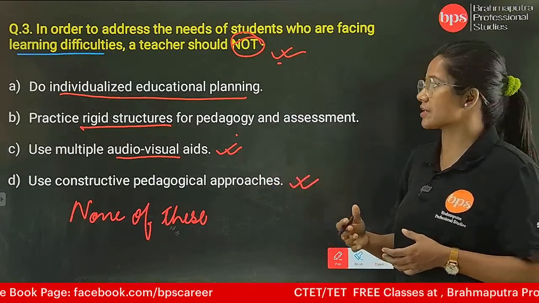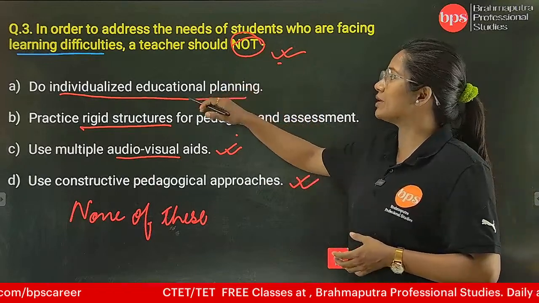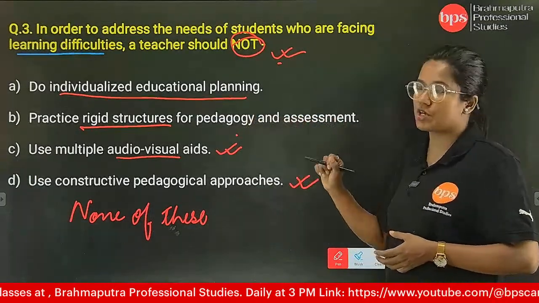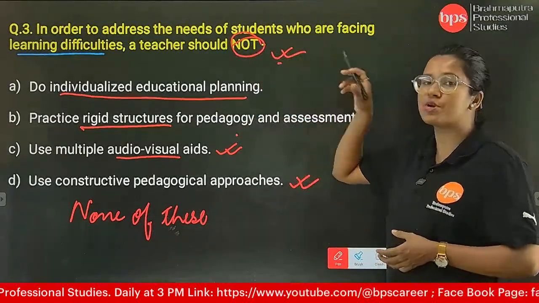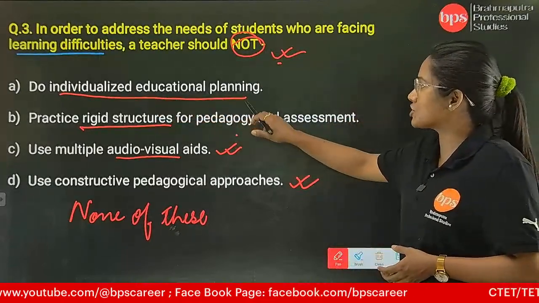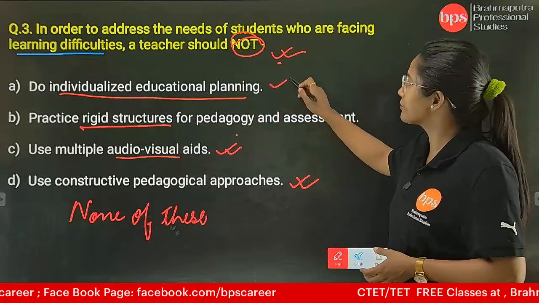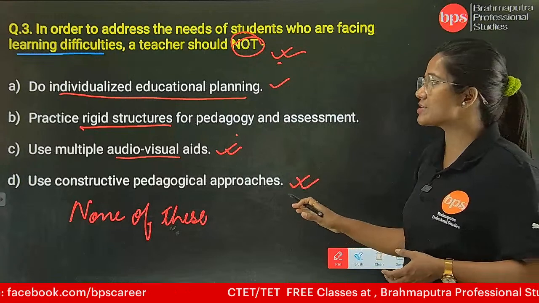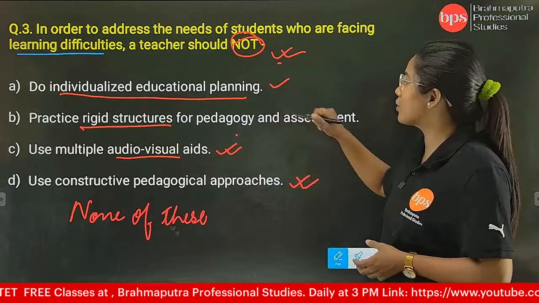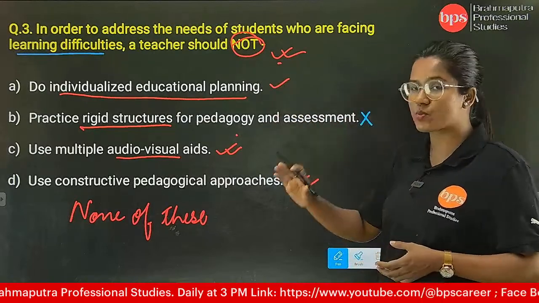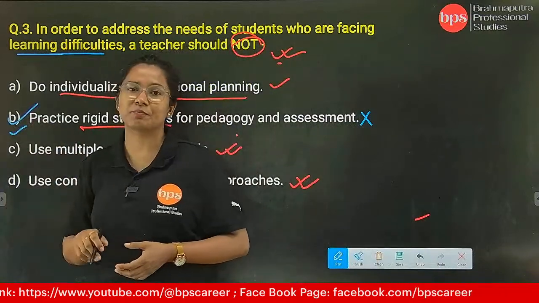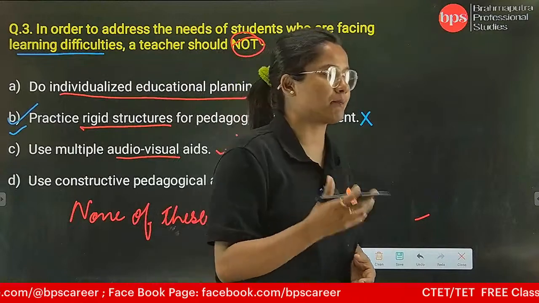कौन सा नहीं कर सकते, तो बाकी ये दोनों में: do individualized educational planning and practice rigid structure. तो a teacher should not apply individual educational planning, तो थोड़ा बहुत होता है. And then practice rigid structures. So this one is the answer. तो ये हम लोग follow नहीं कर सकते. And that's why for a teacher, the correct answer for this question is practicing rigid practice or rigid pedagogical approaches.